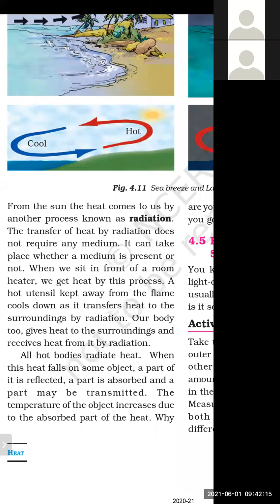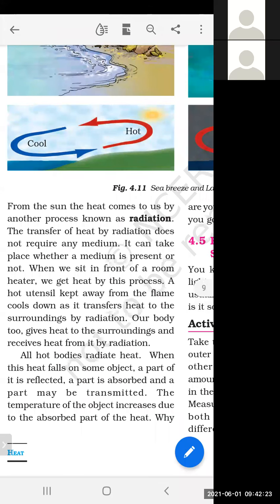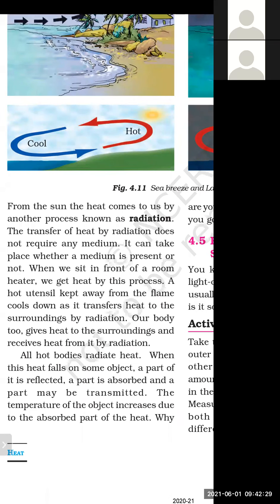The temperature of the body increases due to the absorbed part of the heat. When any object or any body receives heat, what will happen? Its temperature will rise, its temperature will increase. The temperature of the object increases due to the absorbed part of the heat.